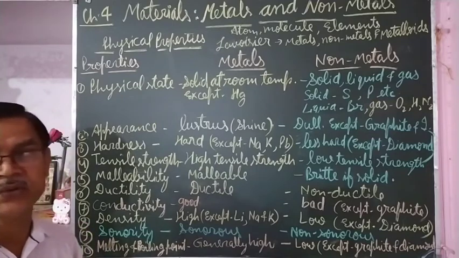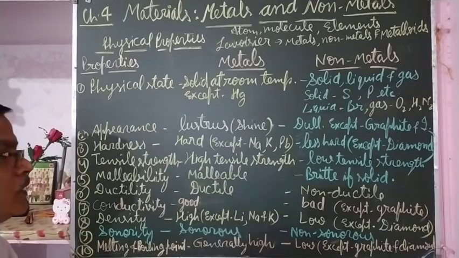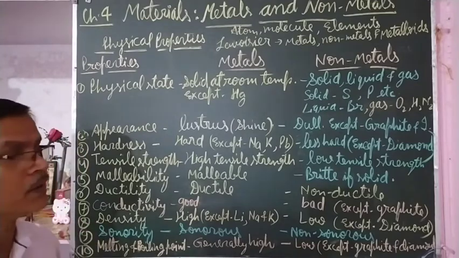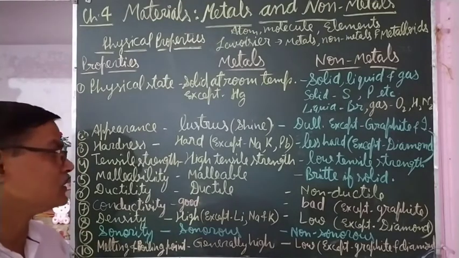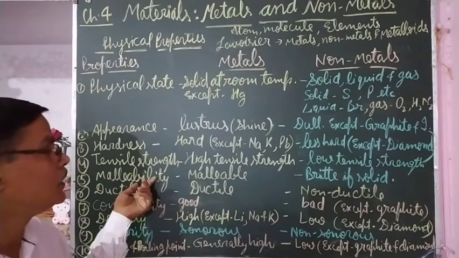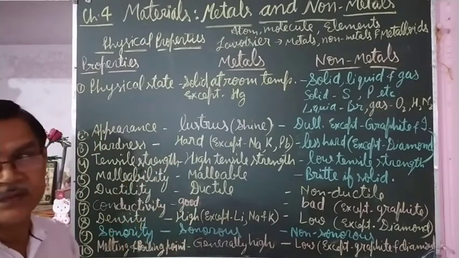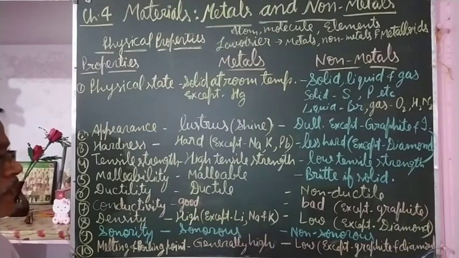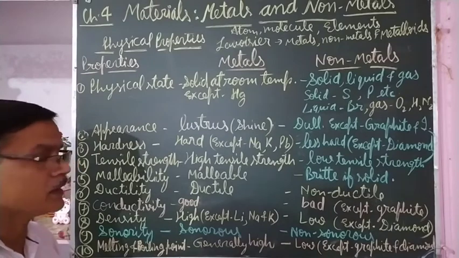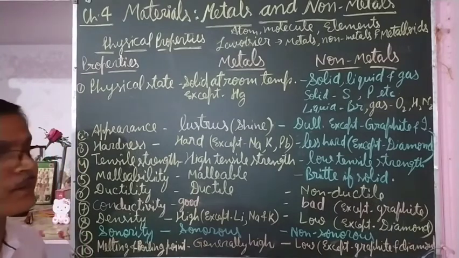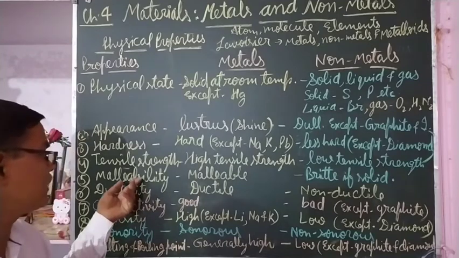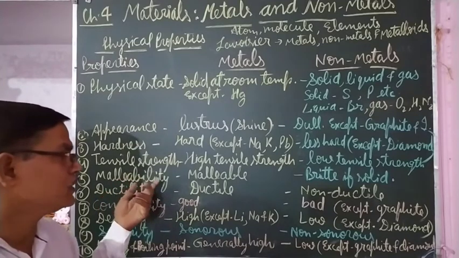Aluminium foil you use to pack your food items in your tiffin is also made up of aluminium metal. That is also because of this nature, malleability. Aluminium changes into very fine, very thin foil, and most of the metals have this property of malleability to a lesser or greater extent. They can be beaten into thin sheet.